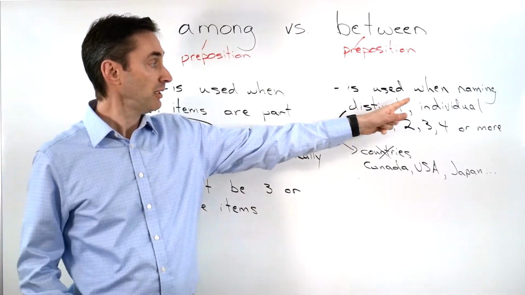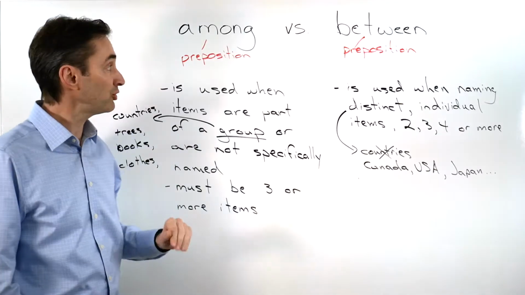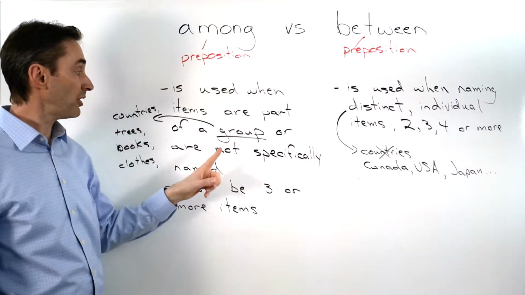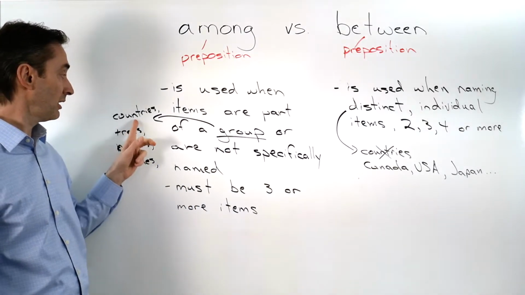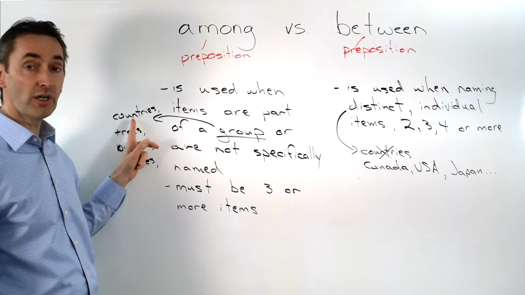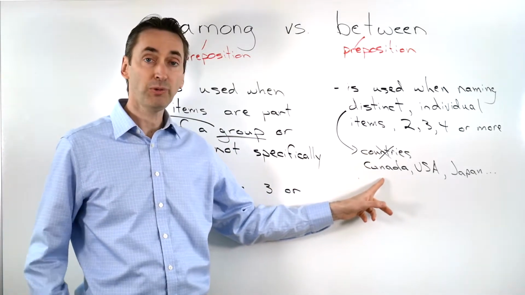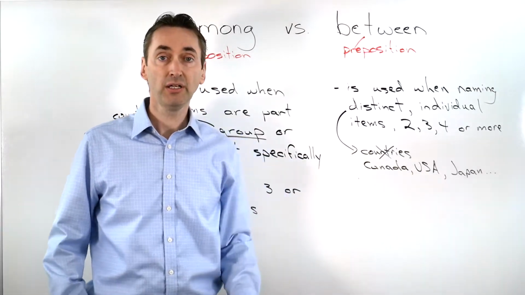Between is used when naming distinct individual items, as opposed to among. As I stated earlier, we use among with a group. So, for example, countries, trees, books, clothes. So with among we would say countries, but with between we would not say countries. We would individually state each country: Canada, USA, Japan, and so on.